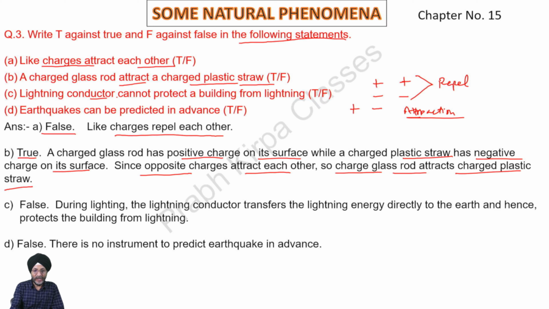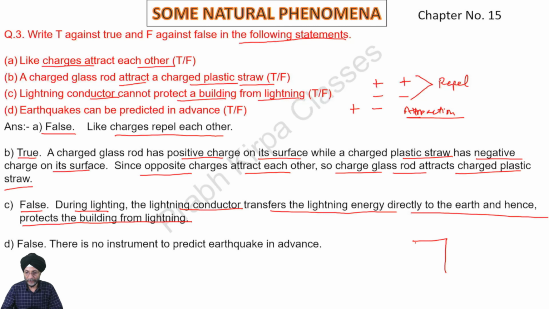C. Lightning conductor cannot protect a building from lightning. Answer is false. The main purpose of a lightning conductor is to protect the building from lightning. During lightning, the lightning conductor transfers the lightning energy directly to the earth and hence protects the building from lightning.